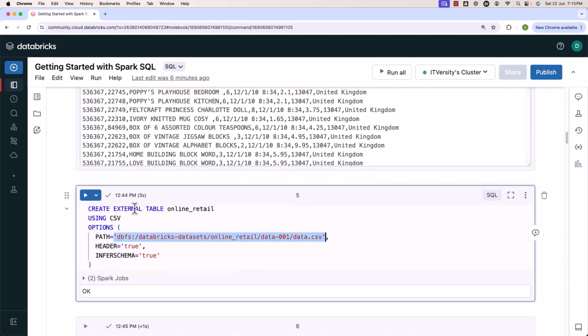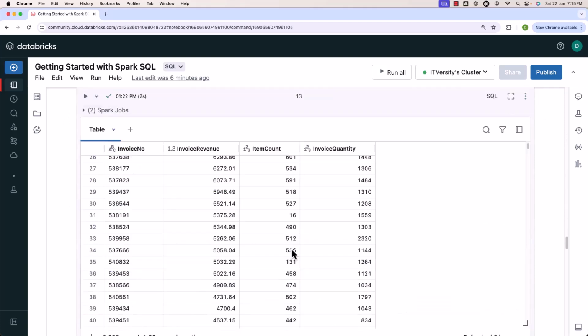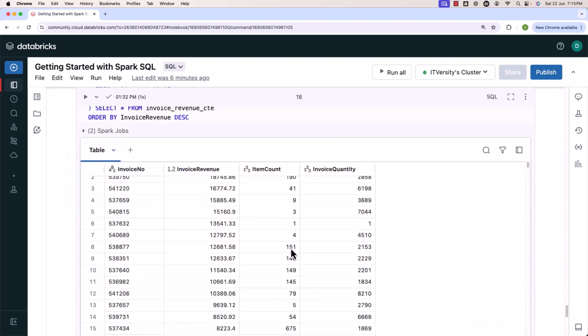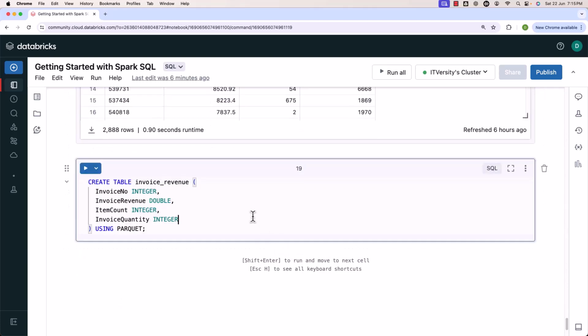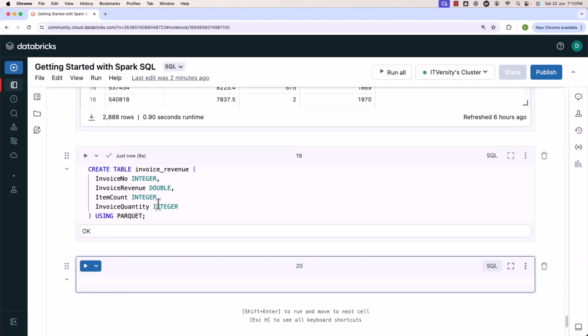Whether you specify external or not, this will automatically be an external table. As we do not have a path in the new table which we are going to create, it will be a managed table. Now let me run this. Let's see whether the table will be created or not. It is taking a bit of time to run. Let's wait until it is fully run. Now it is fully run. You can see the table is created as per the expectations.